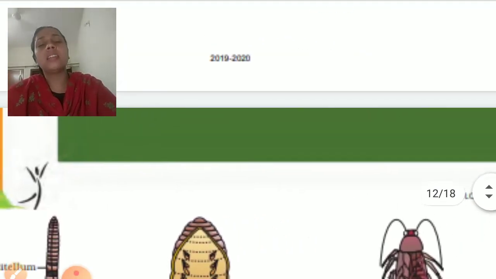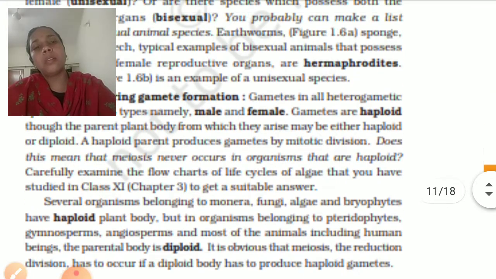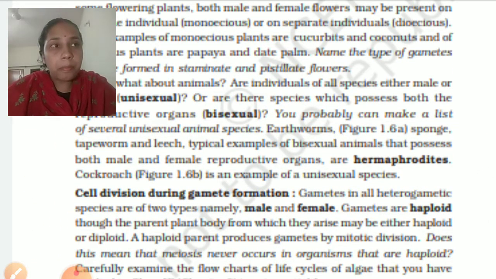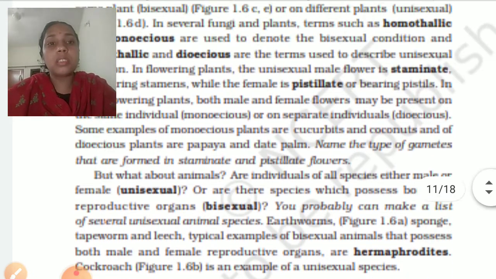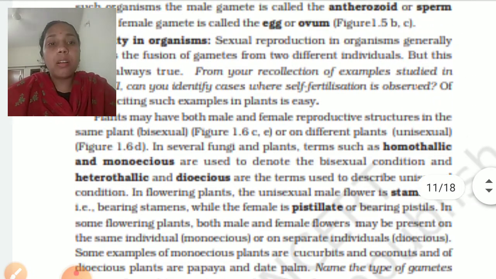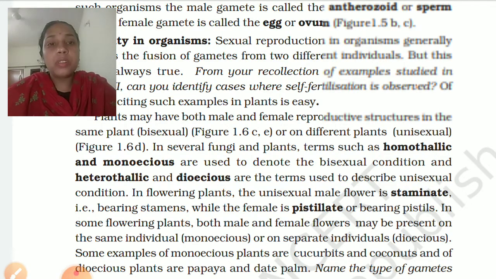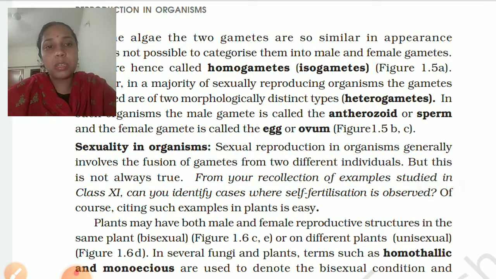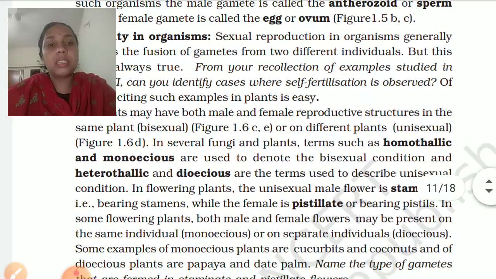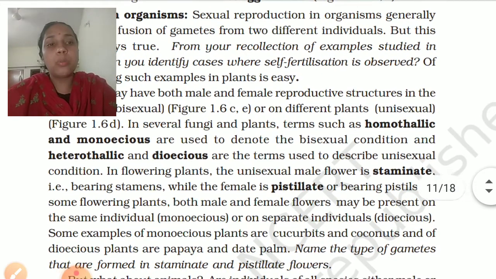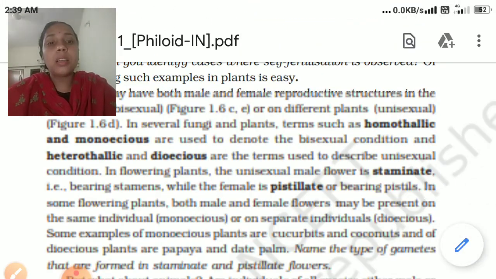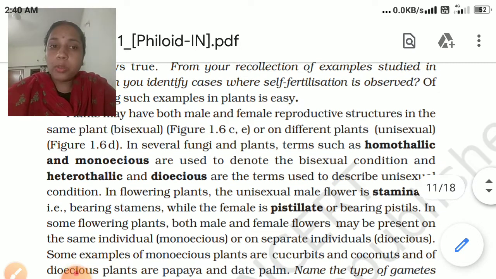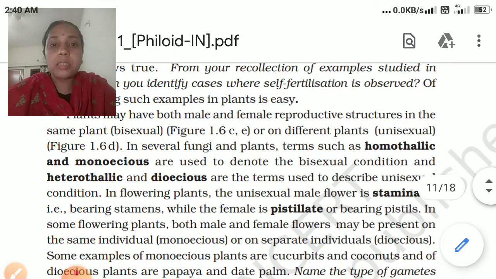You can say that organisms have different patterns of fusion, or the cells are of different types. We'll see all this in detail in our upcoming chapters. Now here one terminology is given, homothallic and monoecious. Homothallic or monoecious is seen in plants.